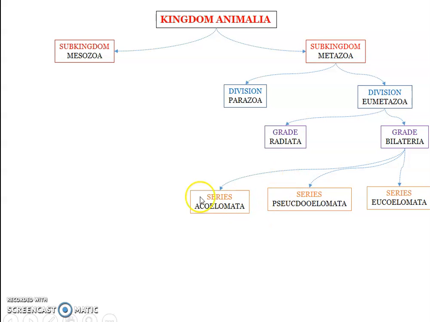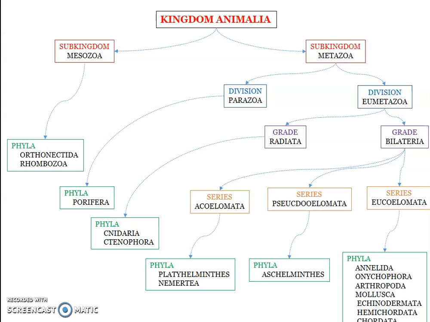But here, Acoelomata have no coelomic body cavity during development. Pseudocoelomata don't have the true coelomic cavity; they have a pseudocoel instead. Eucoelomata includes all those animals with a true coelomic cavity. Now we can see all the phyla.